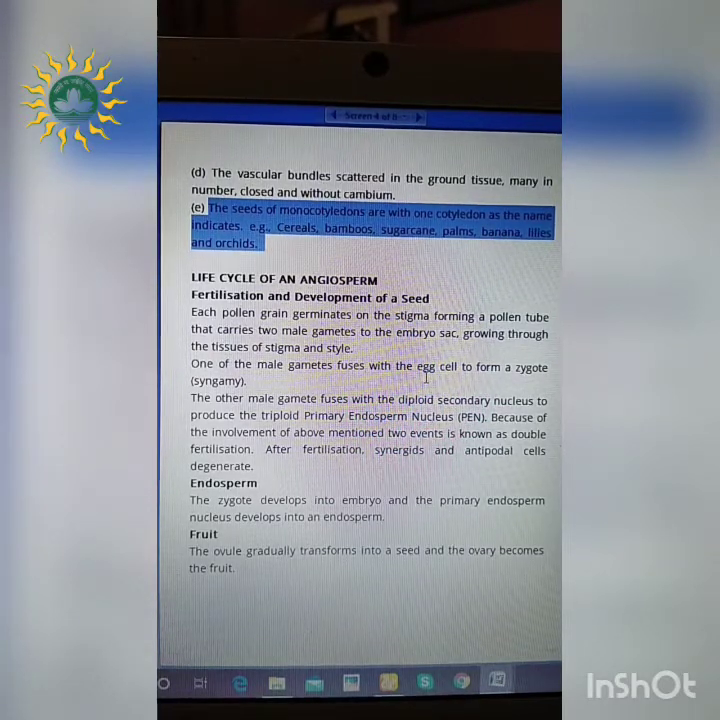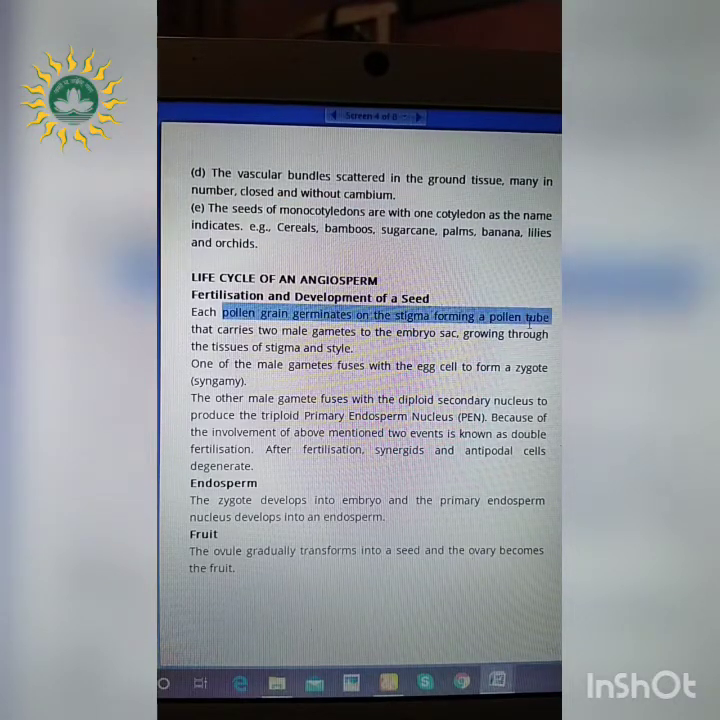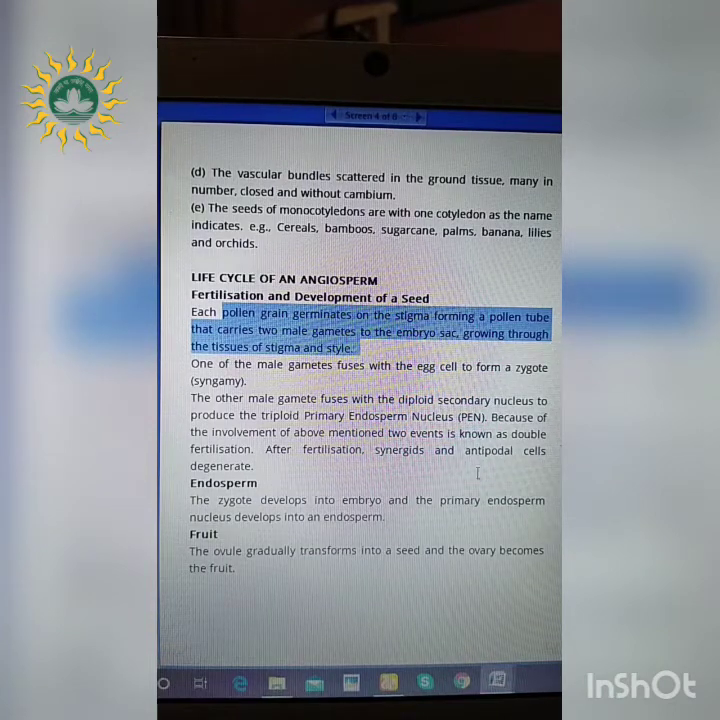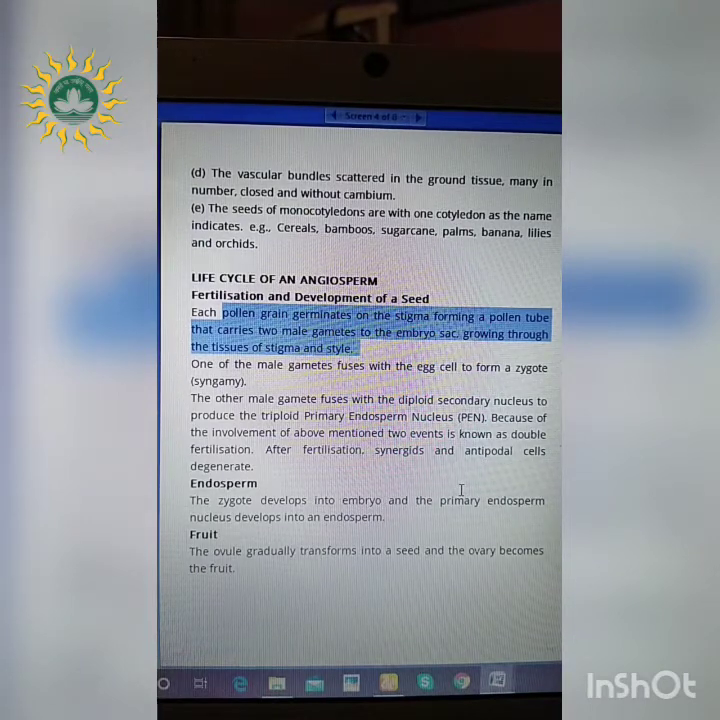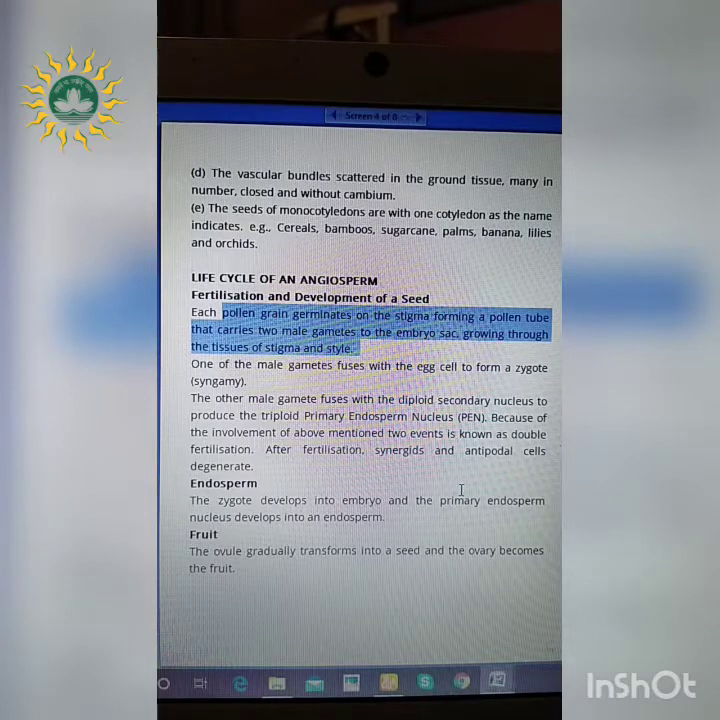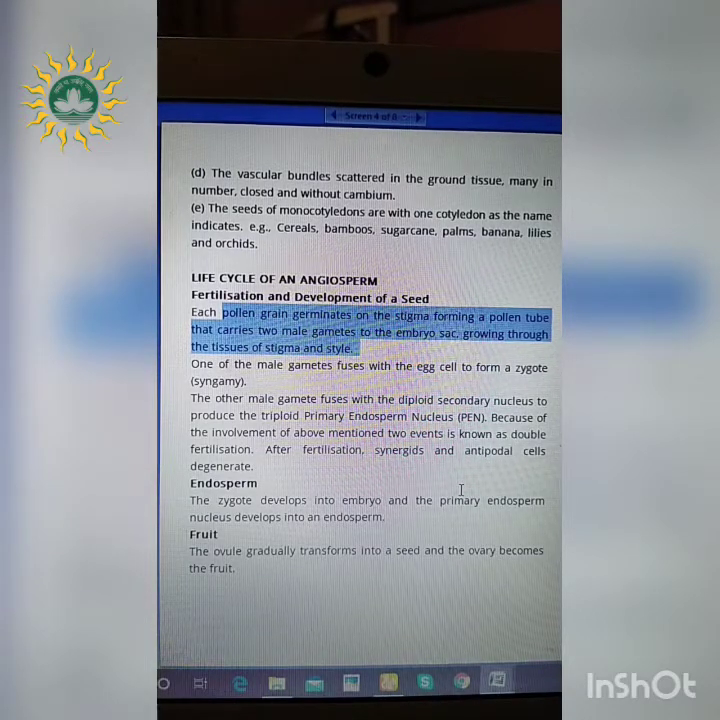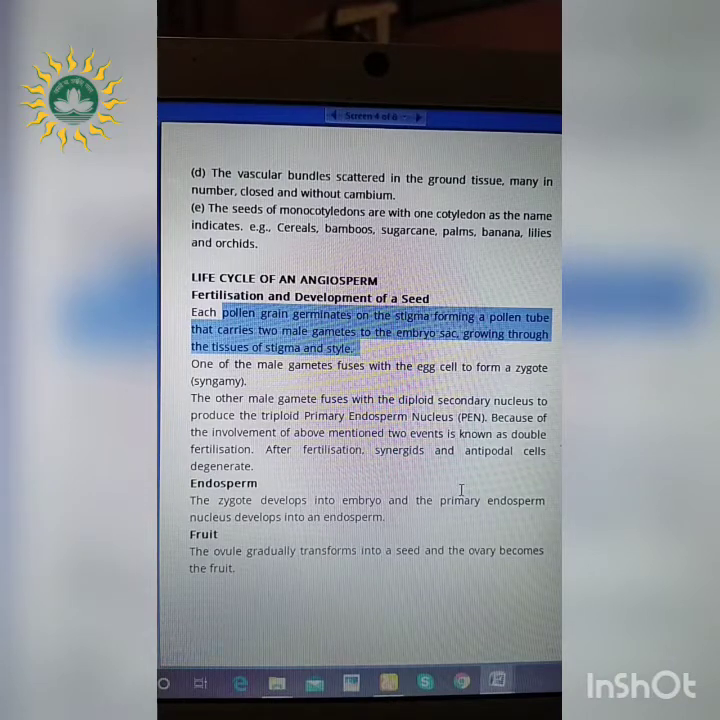So what happens to the male gametes? The pollen grain germinates on the stigma, forming a pollen tube that carries 2 male gametes to the embryo cell. Firstly, we all know that in a typical flower, 2 main reproductive parts are present. One is the androecium, another is the gynoecium. Androecium is the male part and gynoecium is the female part. The androecium consists of the pollen grains, within which the male gametes are present. In the gynoecium, 3 main parts are present. What are those? The style, stigma and ovary.